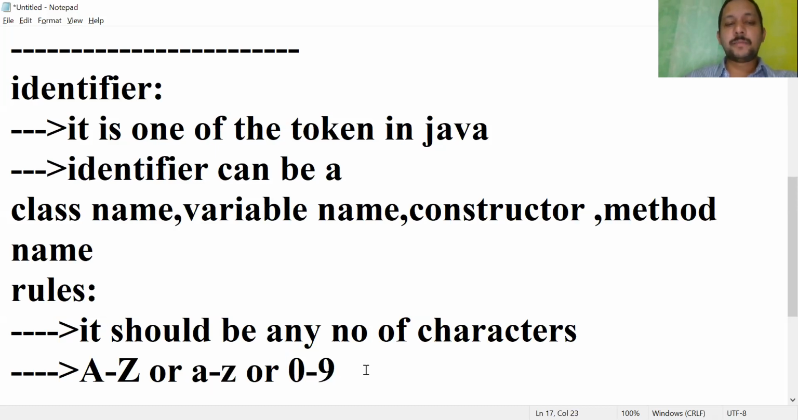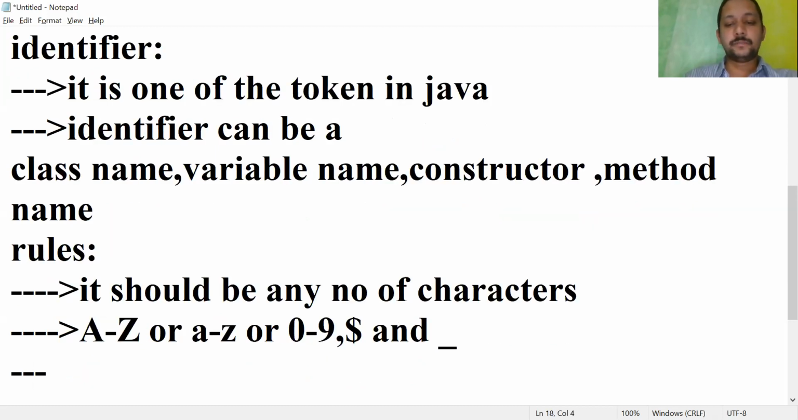And the special symbols dollar and underscore, only these two are valid. Alphanumeric characters, capital A to Z or small a to z, 0 to 9, and special symbols like dollar and underscore are valid. Remaining special characters like at the rate, hash, are not valid.